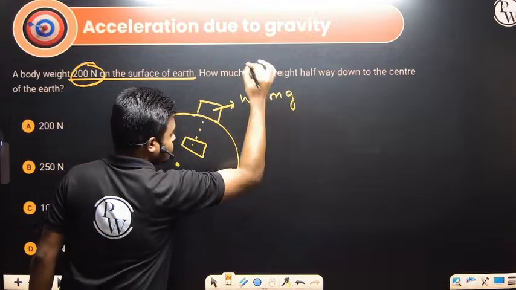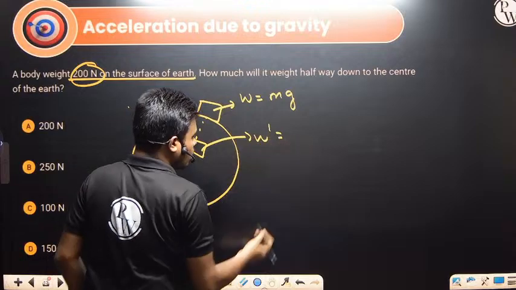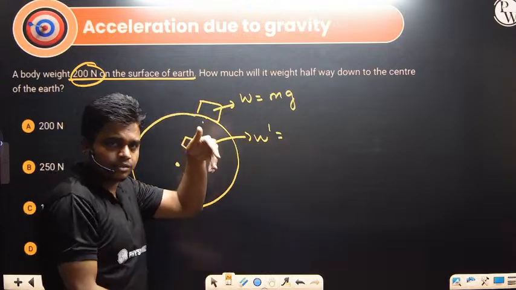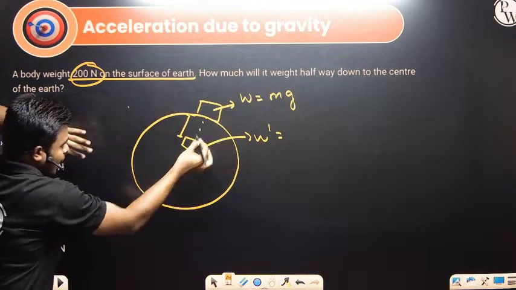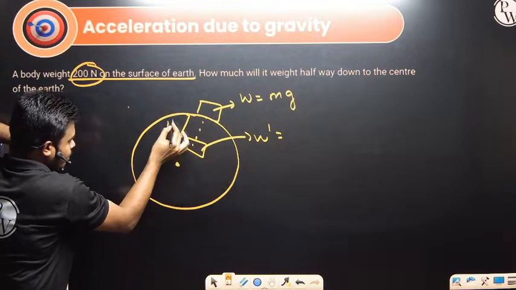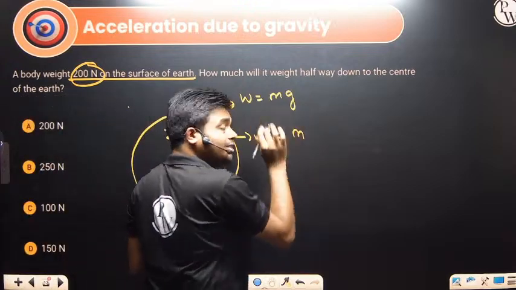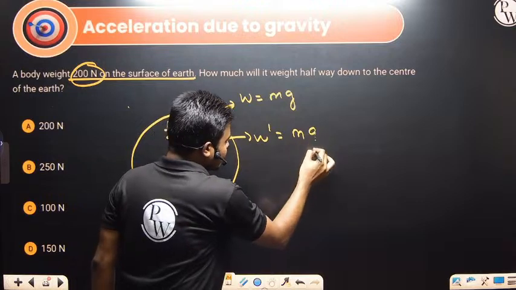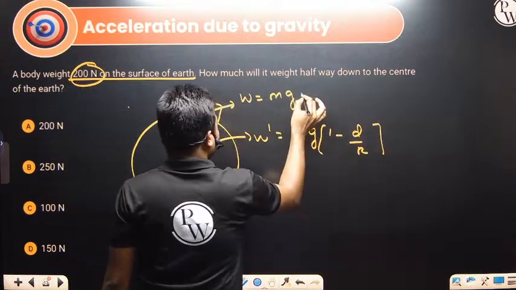M into g. Okay. What is the weight at this particular point, all of you? As we are digging the earth, we are going inside the earth. How much distance? d. What is this distance? Halfway down. So the radius is R, so this will be R by 2. So inside, mass will not change, but what will change? g will change. How much will g change? g into 1 minus d by R.